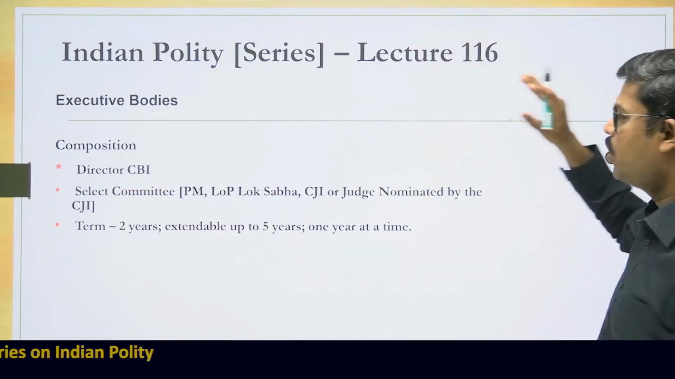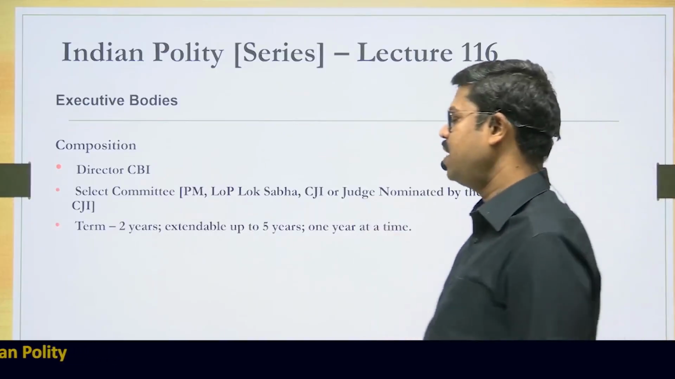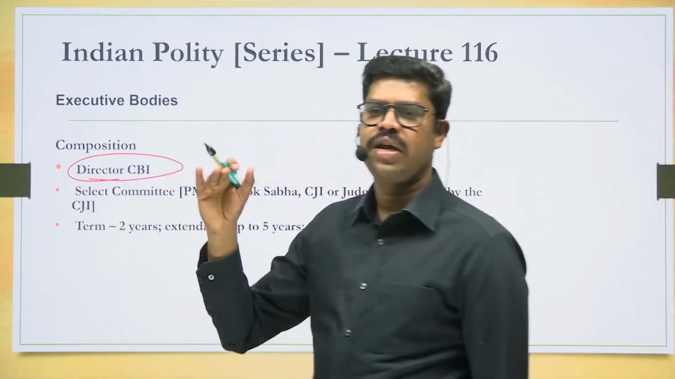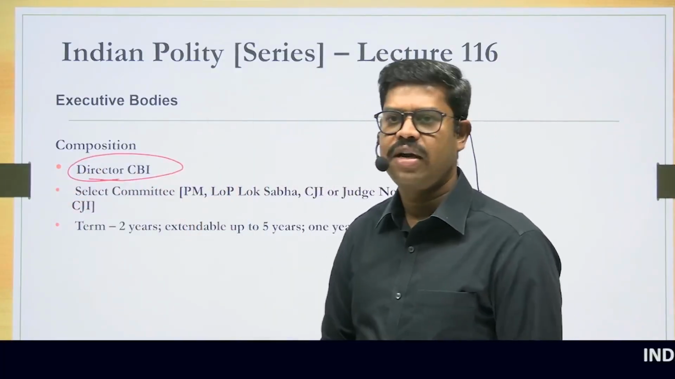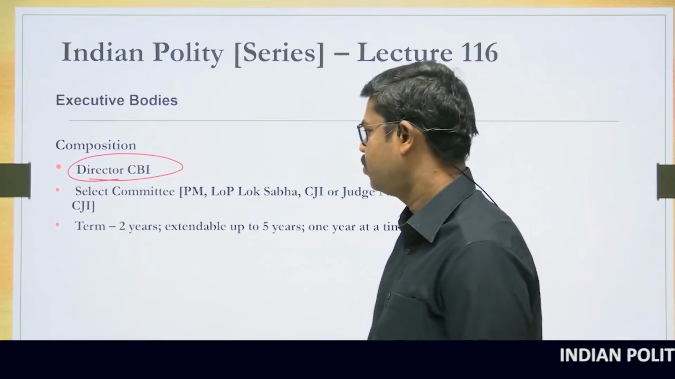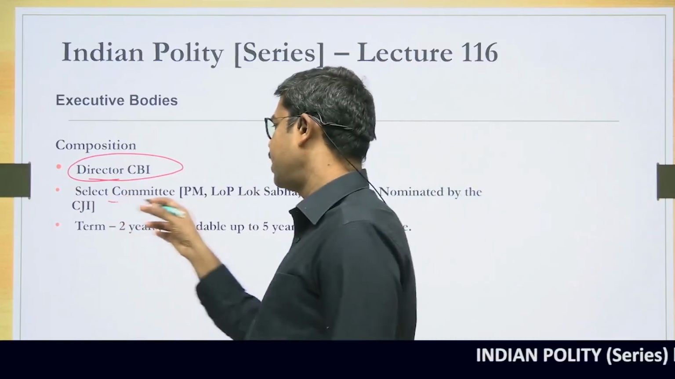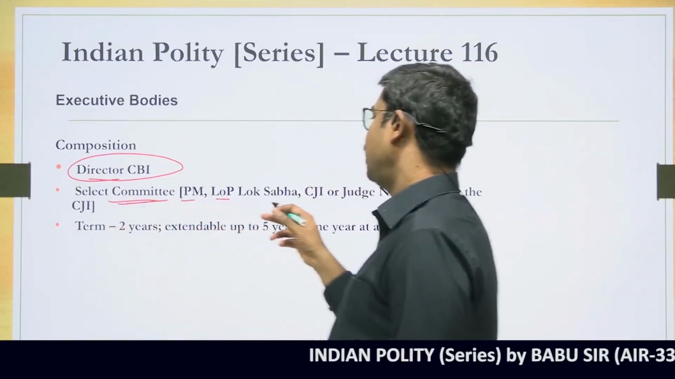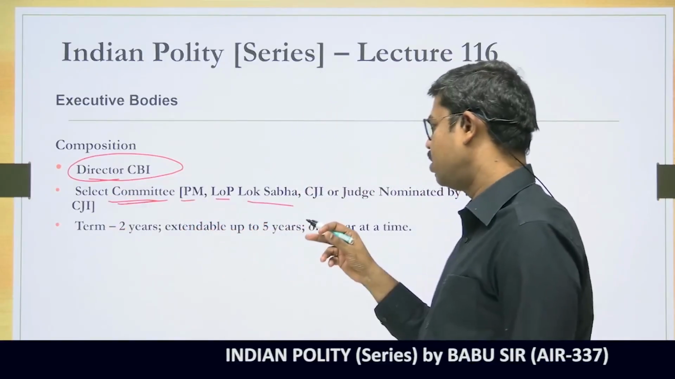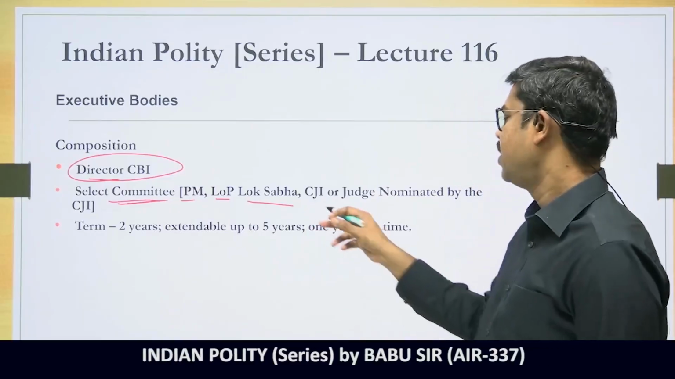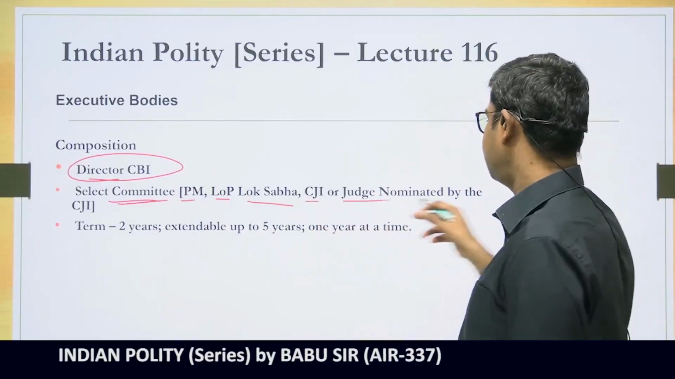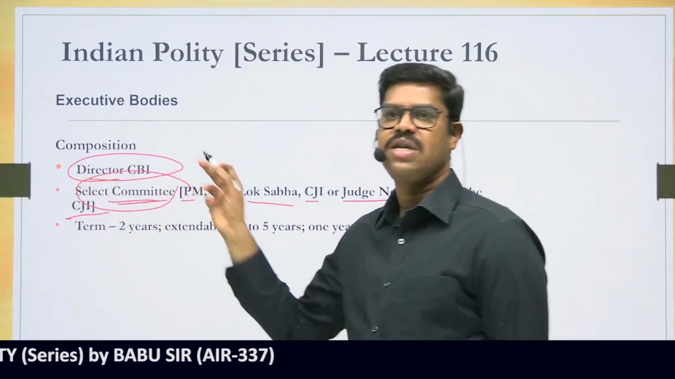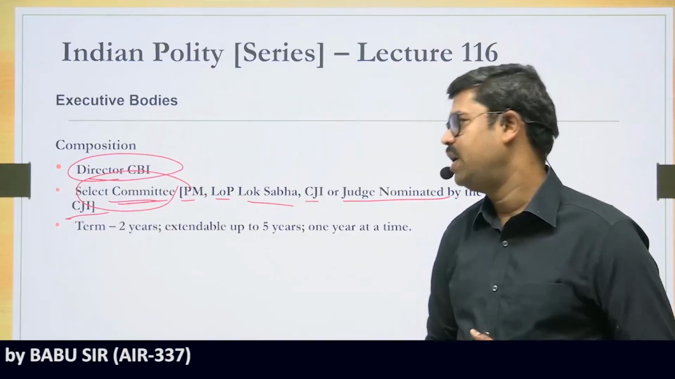So now we will go into the organizational hierarchy of the CBI. Now the CBI is usually headed by a director level officer who is usually in the rank of Additional Director General of Police or Director General of Police, and he or she is appointed by a select committee. This select committee comprises the Prime Minister, the Leader of Opposition in the Lok Sabha, the Chief Justice of India, or a judge nominated by the Chief Justice of India. So these members will be part of the select committee who will recommend the names for the CBI director.